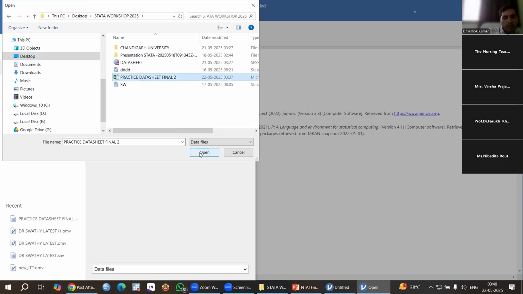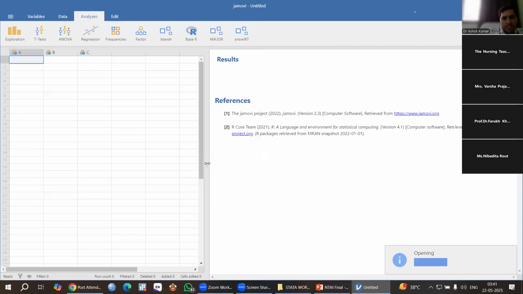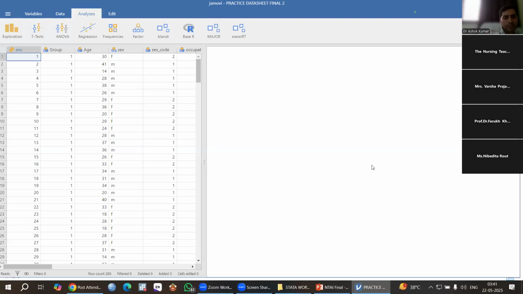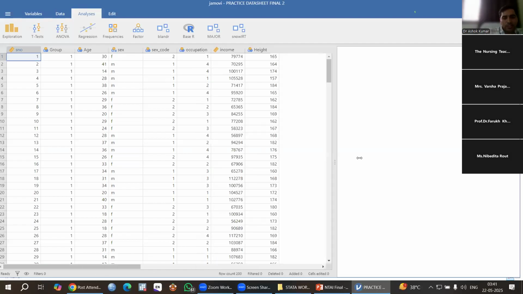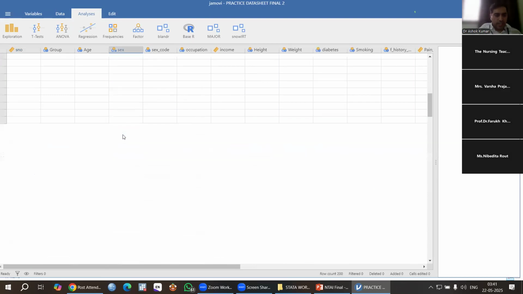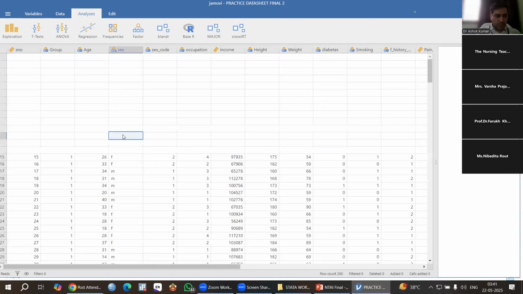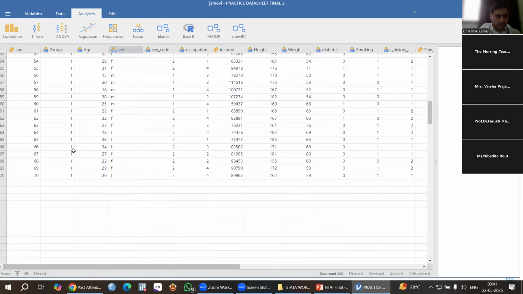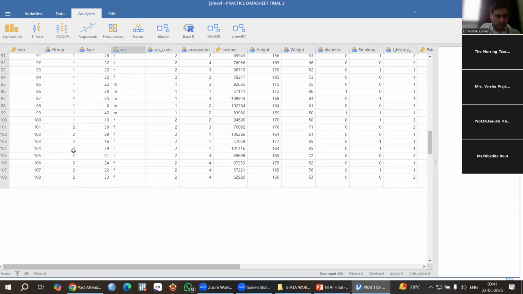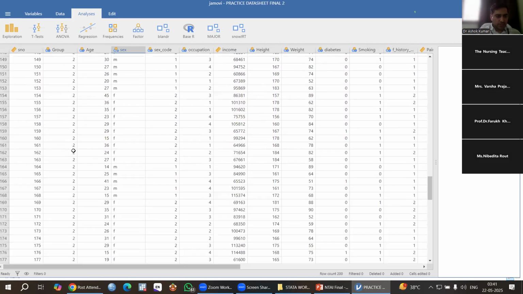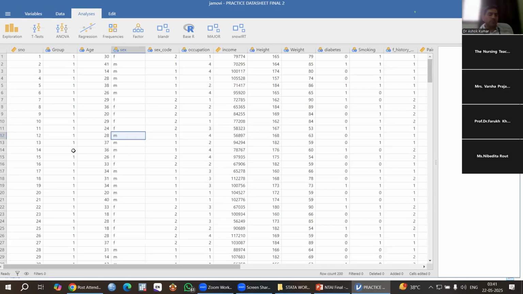Then click open. When we click open, you can see this is a data sheet, imported into our Jamovi software. We can check how many patients, whatever you want to do, you can check here. There's a total of around 200. Yes, it's around 200.